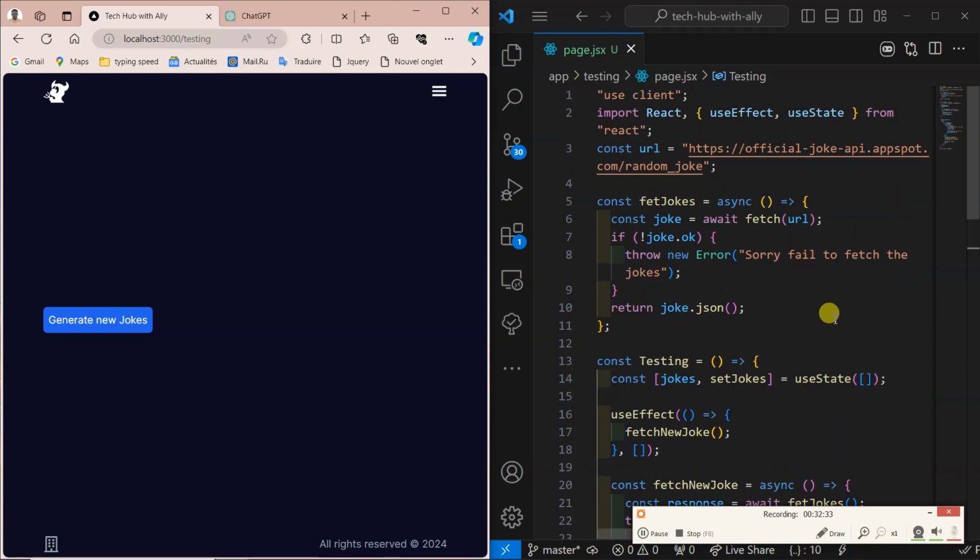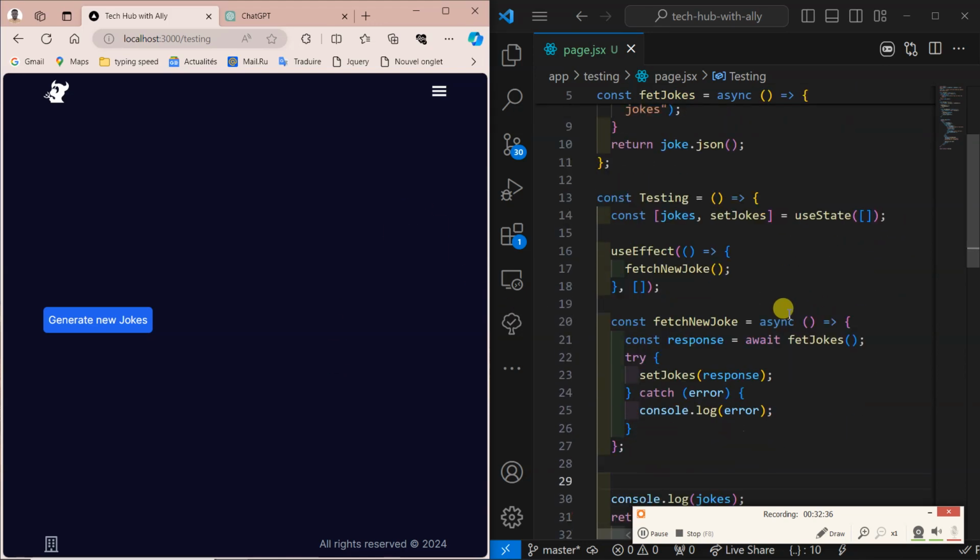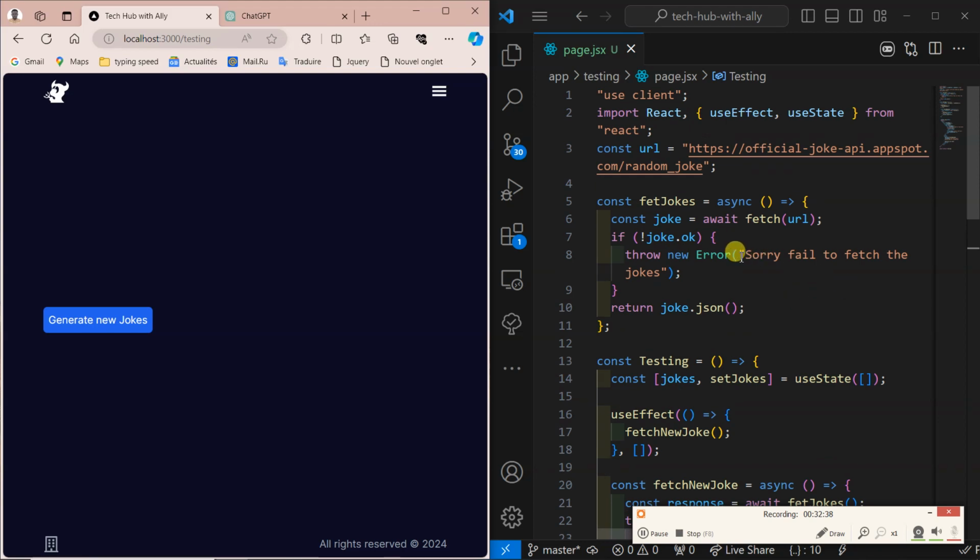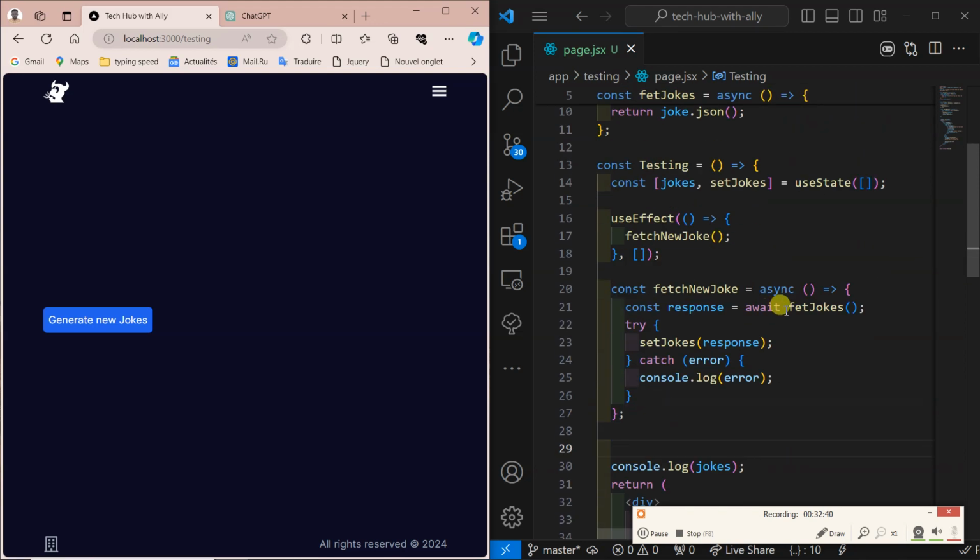I think also we can modify something here in our await function. Where is it? Fetch joke, testing. Okay, here we're going to see this one is going to make a way to fetch it. Now we set the response. Okay, in the try catch, let's bring this one inside our try catch.